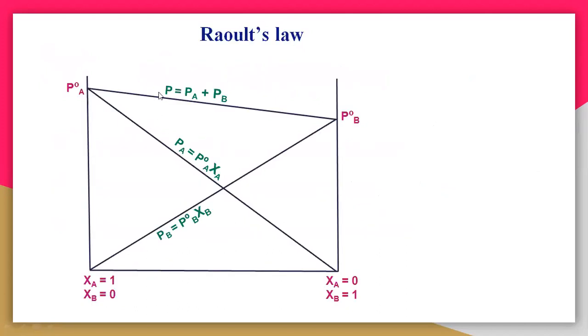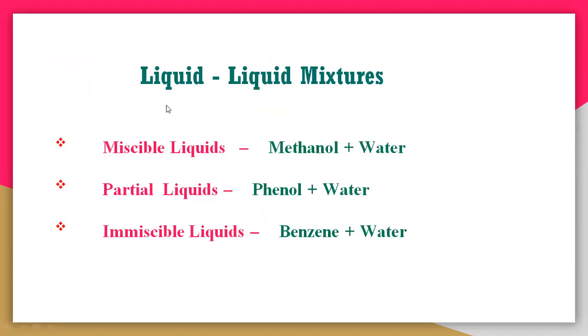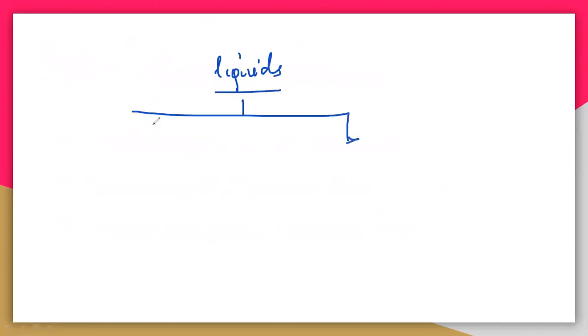First, these miscible liquids. In the case of miscible liquids, that is methanol and water, generally we are talking about only liquids. Liquids are generally of two types. The first classification is volatile, and the second one is non-volatile.